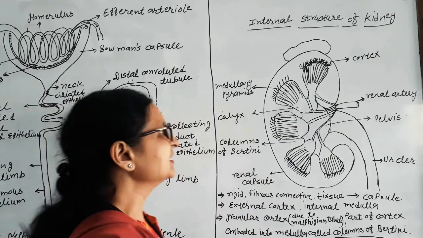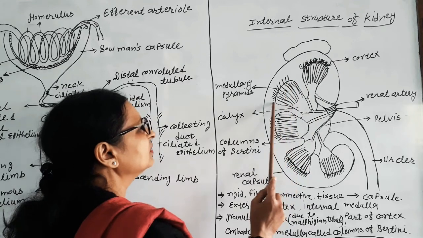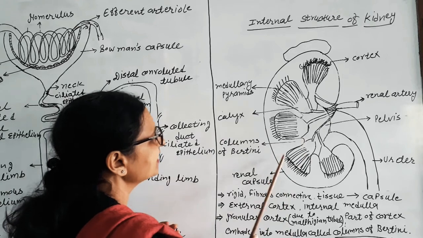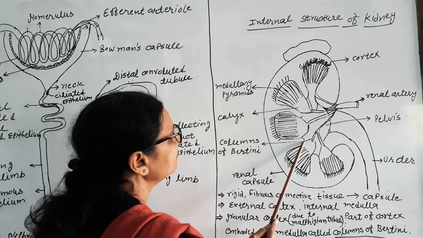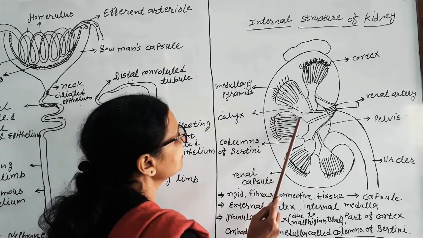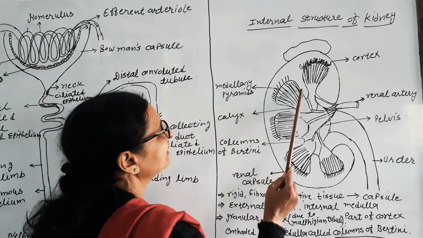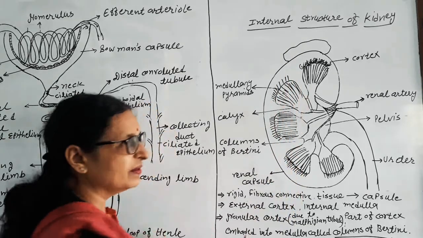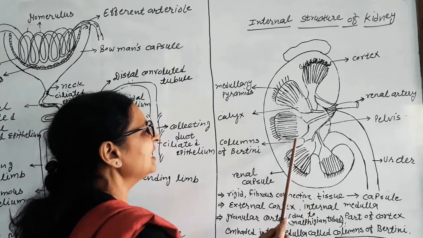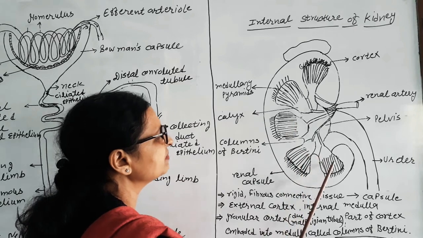At some places, the cortex is deeply embedded into the medulla. Here, the cortex layer is deeply embedded into the medulla. Again, the cortex layer is embedded in the medulla. Again, this cortex line is embedded into the medulla. The resultant medulla appears like a pyramid. Here is this medulla, this one is medulla, this one is medulla.